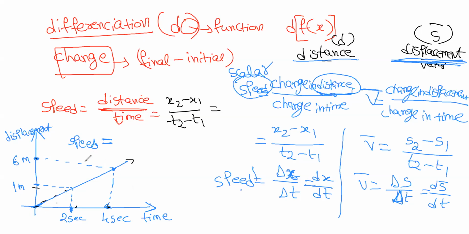Distance for the first is 1 by 2, or 0.5, and for the second it is 6 by 4, right? Meters by seconds, 4 seconds.